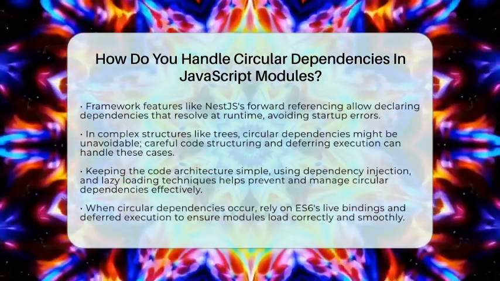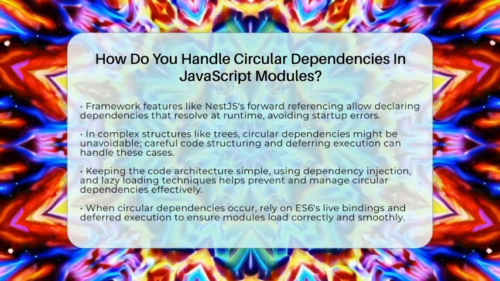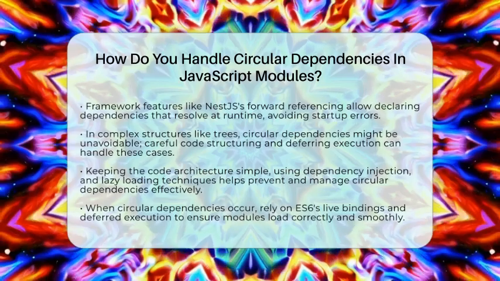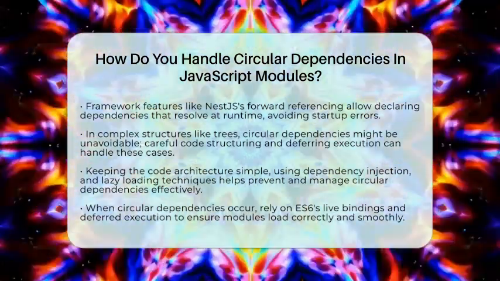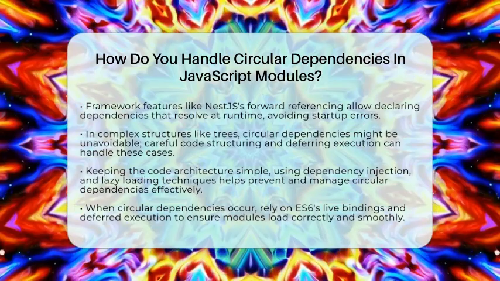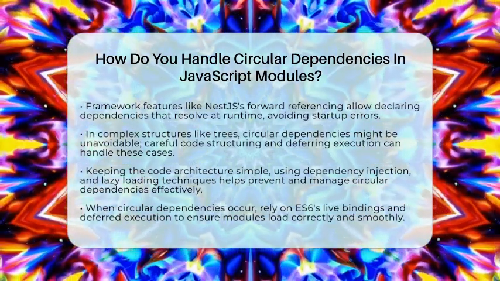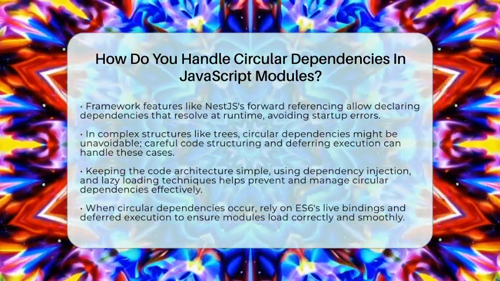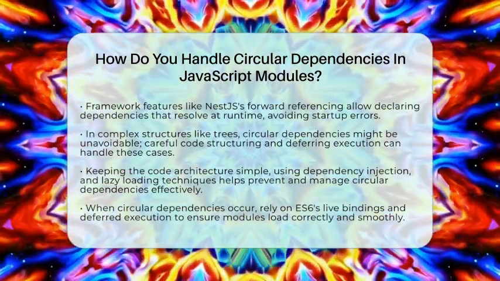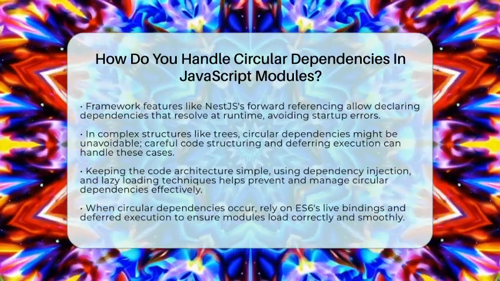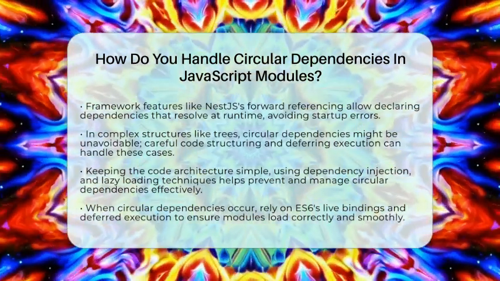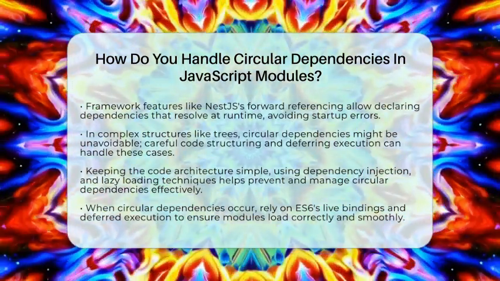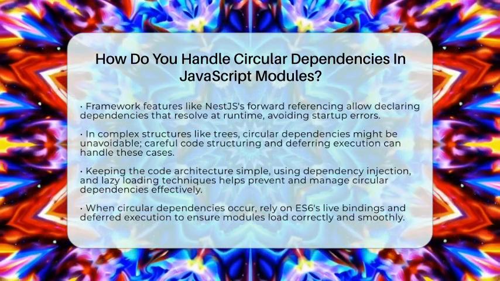For example, avoid executing dependent code immediately at the top level. Instead, run code inside functions after modules are loaded. The key is to keep your architecture simple and clear. Use dependency injection and lazy loading to break cycles. When circular dependencies do happen, rely on ES6's live bindings and deferred execution to make sure everything loads correctly. This way, your code stays clean, maintainable, and less prone to errors. Mastering these techniques helps you write robust JavaScript modules that work smoothly in modern web development.